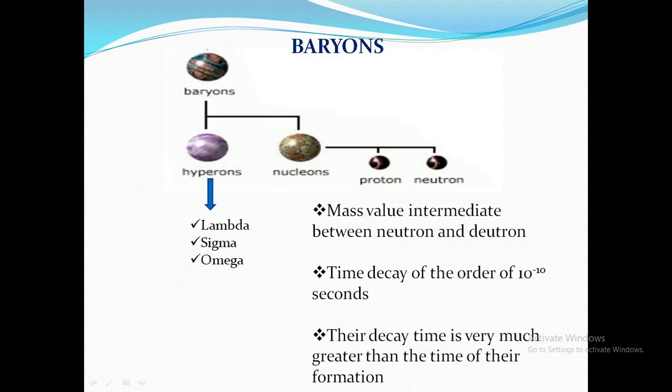So next, baryons. You all know the baryons are classified as hyperons and nucleons. Nucleons are classified as protons and neutrons. Hyperons are further classified as lambda, sigma and omega. Baryons have a mass value intermediate between neutron and deuteron. The decay time is of the order of 10 power minus 10 seconds, which is very much greater than the time of their formation.